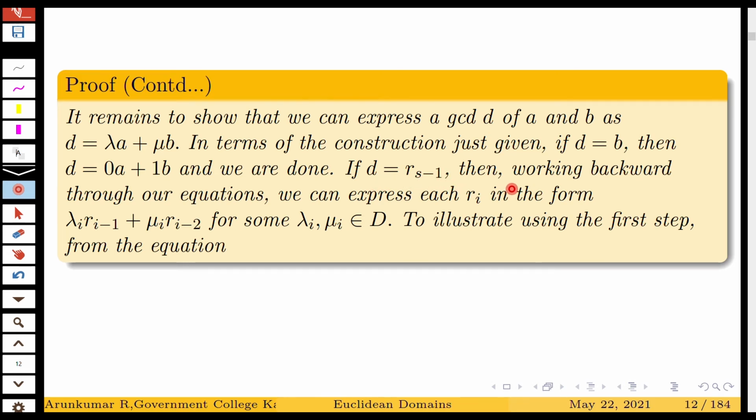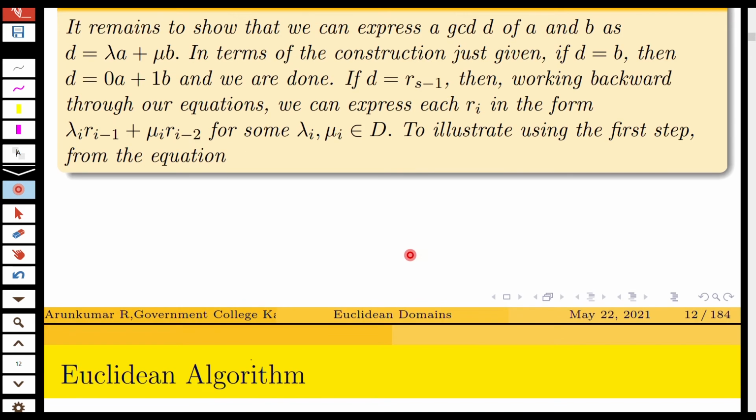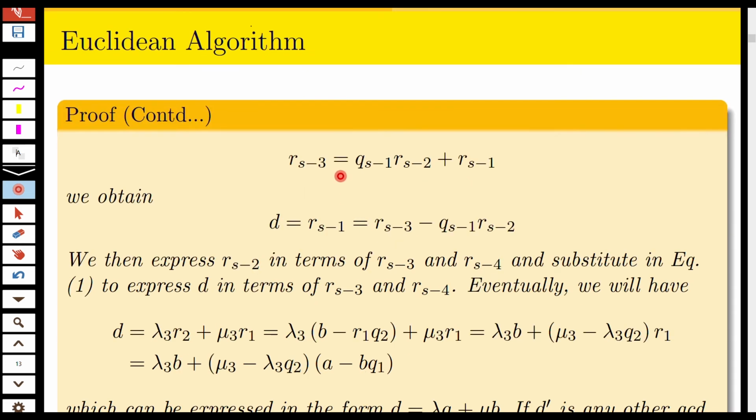Then working backward through our equations, we can express each Ri in the form lambda I Ri minus 1 plus mu I Ri minus 2 for some lambda I and mu I. To illustrate this, using the first step, consider the equation Rs minus 3 is Rs minus 2 Qs minus 1 plus Rs minus 1. And you can express Rs minus 1, that is the GCD, as Rs minus 3 minus Qs minus 1 into Rs minus 2.